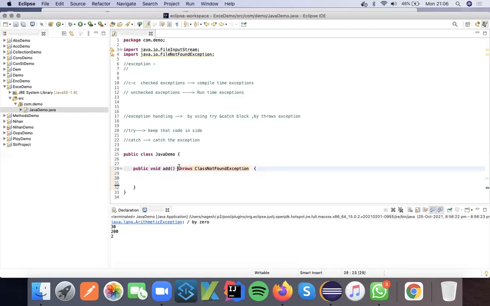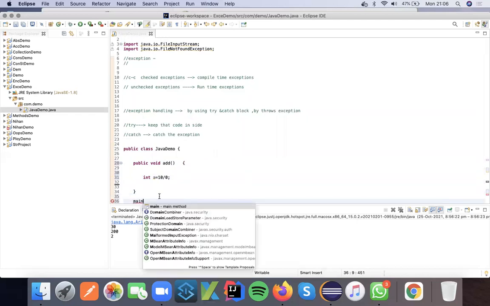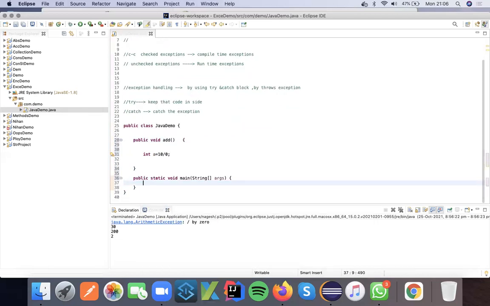Now the exceptions which occur during the runtime. For example, you are writing int a equals 10 by 0, and you are trying to create an object and execute this method.